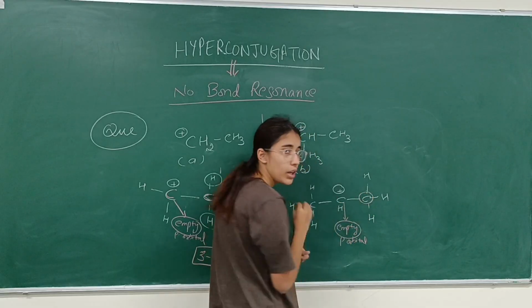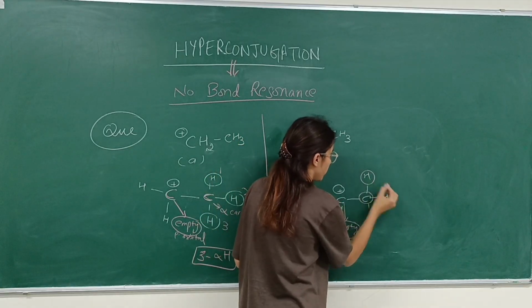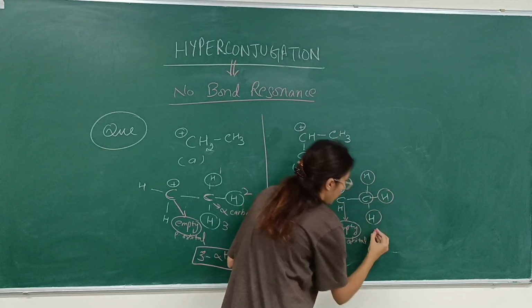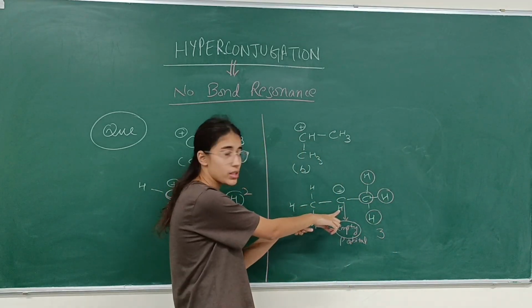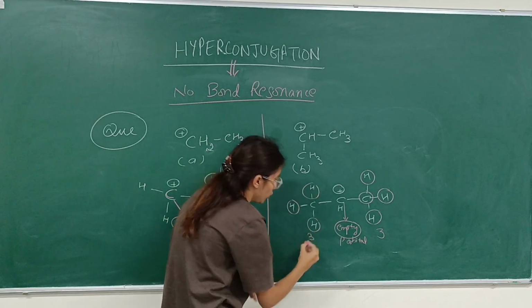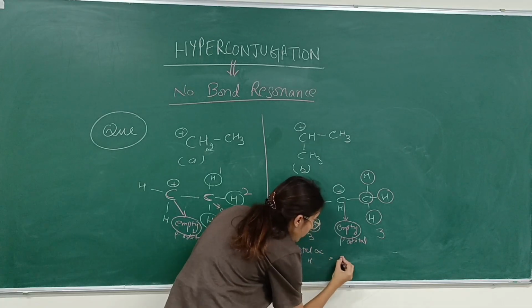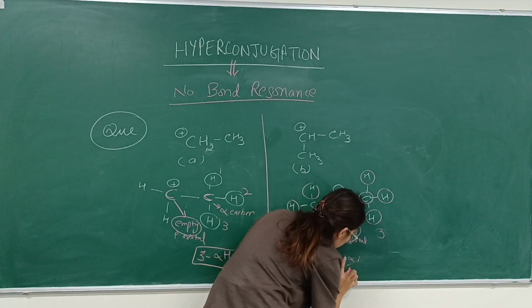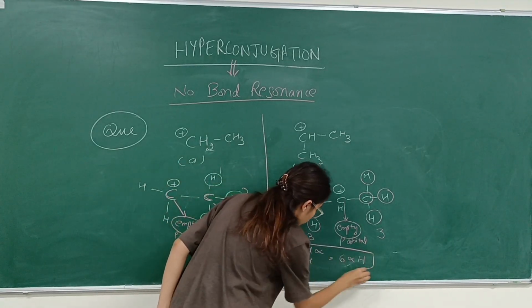This is alpha carbon, and the hydrogens attached to this, for example, this 1, 2, 3, 3 here. Also, this carbon is also adjacent to this carbon, so 1, 2, 3, 3 here. So total alpha hydrogens: 3, 6. So here total alpha hydrogens 6.